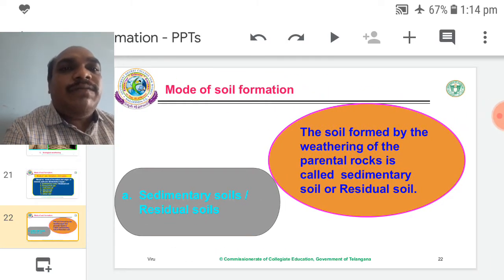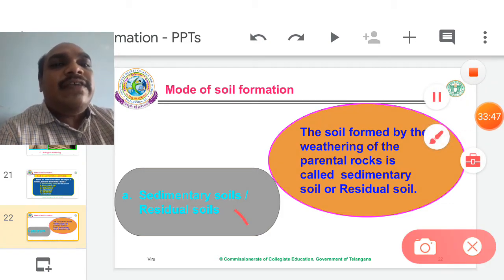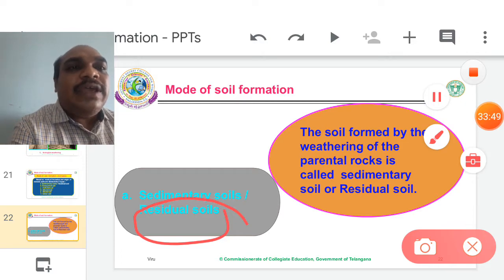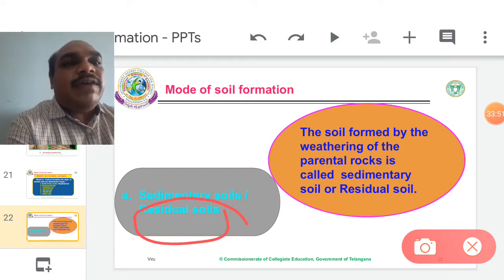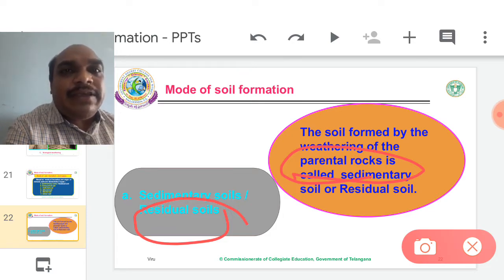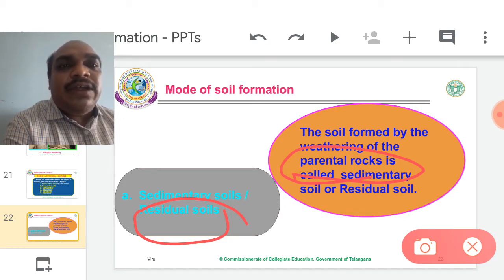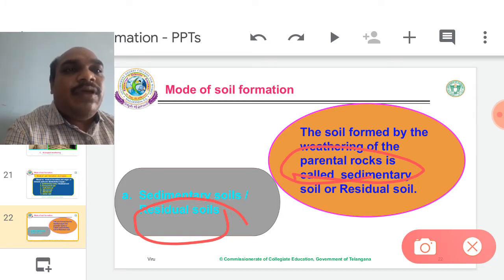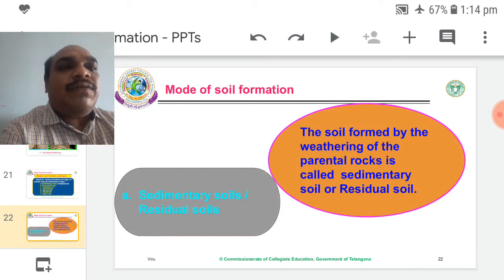Now one by one, the first one is sedimentary soils. Another name is residual soils. The soil formed by the weathering process from parent rocks is called sedimentary. Sediments means small pieces. So your parent rocks are converted into small pieces, gradually reducing. Therefore this is called residual soils. So it is a natural weathering process. It takes a lot of time.